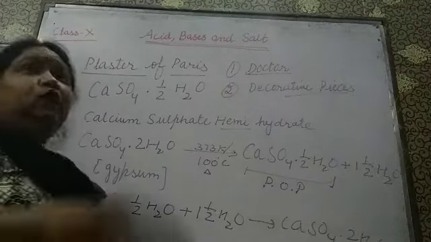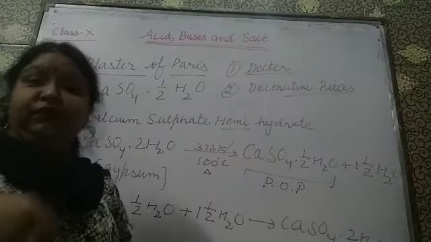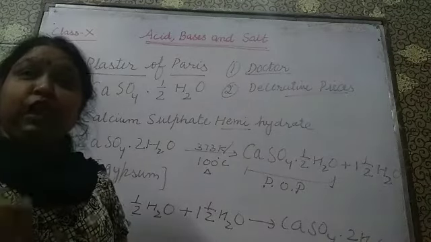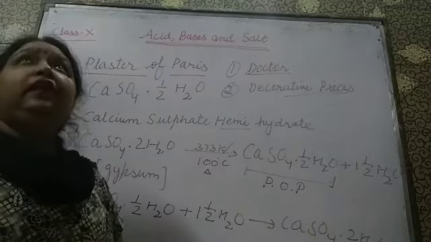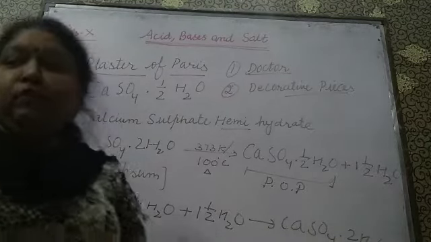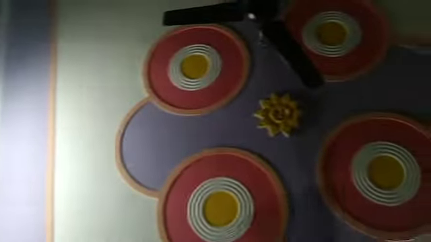Then you must have seen the roofs and the walls which are POP coated, and also on ceilings. I can show you an example also. Like here on my roof, you can see such a good POP. You can easily see the design of POP on the roof, isn't it?